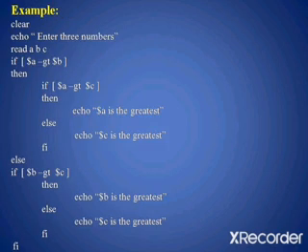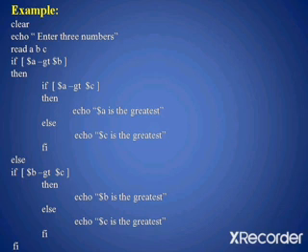Let us consider the example of finding the greatest of three numbers. Here we have asked the user to enter the values of three numbers, and we have read three variables a, b, c. First, we are checking whether the value of a is greater than the value of b. If that condition is true, it will enter the if else construct. Then it will check for another condition, a is greater than c.